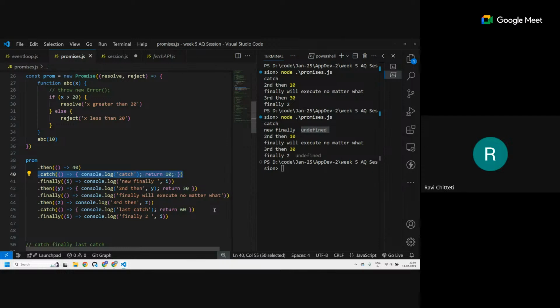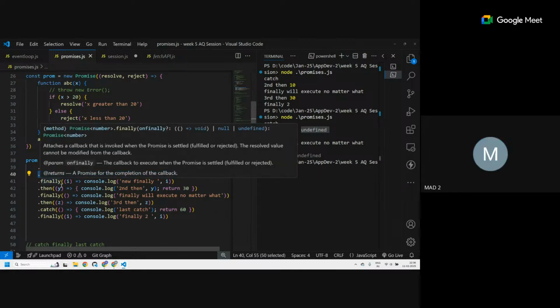That's what exactly happened when Divya was asking. 10 is not greater than 2, so it is a reject mode. So the catch on line 39 is ignored and line 40 is where it gets caught. Once 40 is caught and it returns 10, what happens then? Does it go again to a then or to a catch? It goes to then.